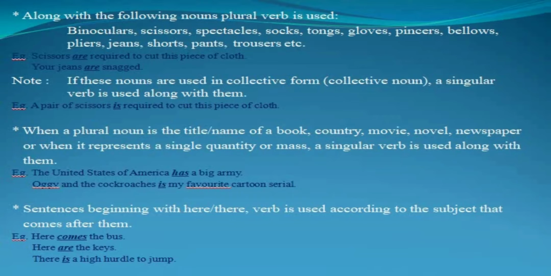Means when the name of a country, movie, book, novel, newspaper, anything else, किसी भी चीज का नाम, if it appears to be plural in form, still we use a singular verb for it. अगर किसी भी कंट्री का, किसी भी नॉवल का, बुक का, न्यूज़पेपर का, एनीथिंग एल्स, किसी भी चीज़ का नेम दिखने में अगर प्लूरल लगे, even in that case we use a singular verb for it.